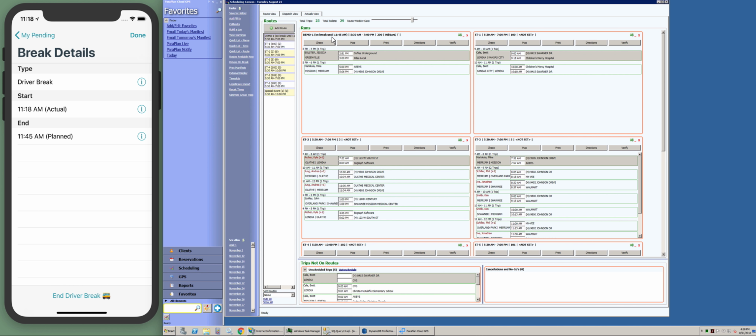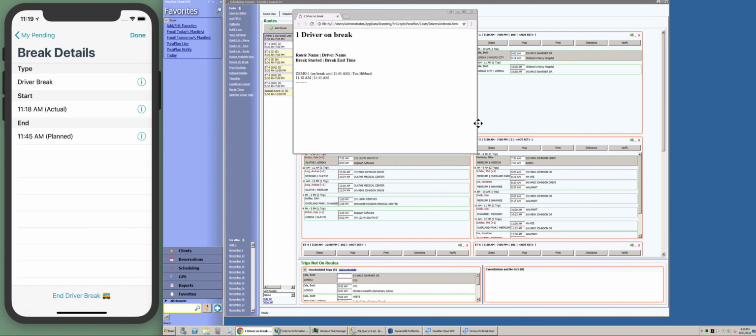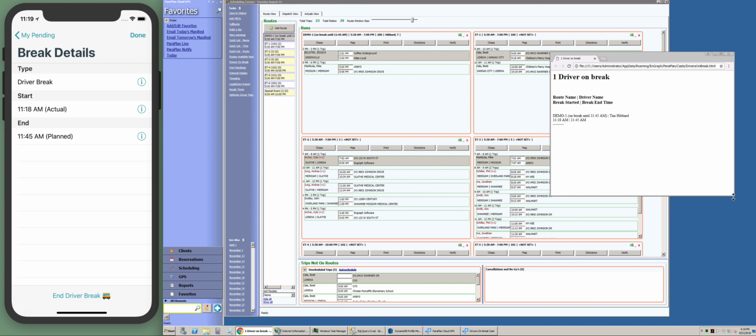You can also use a new ParaPlan cast to monitor all the drivers that are on break. This opens in a browser, so you can move this to an external display or resize the window.